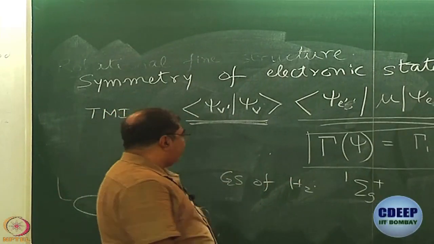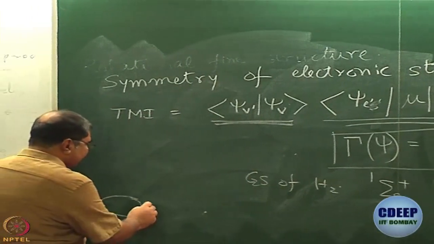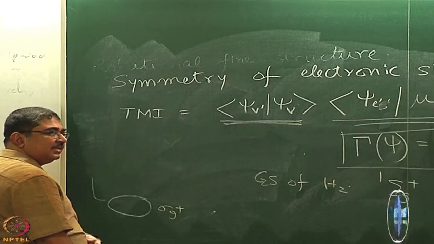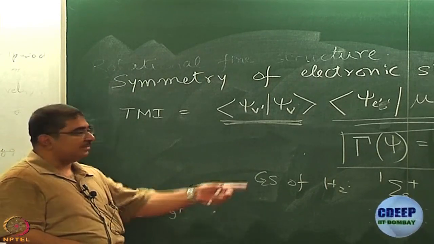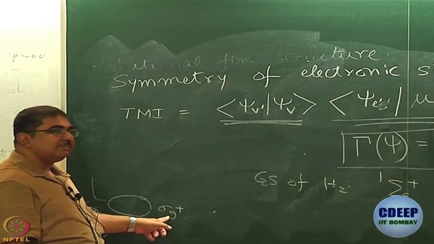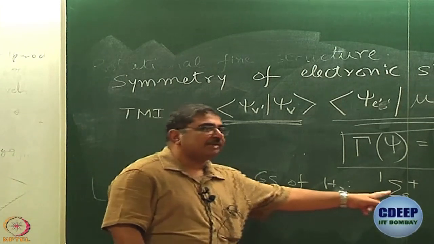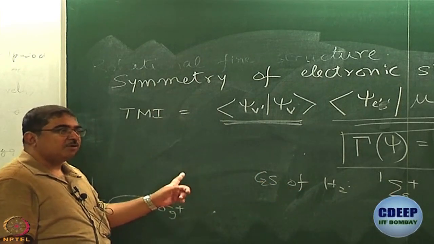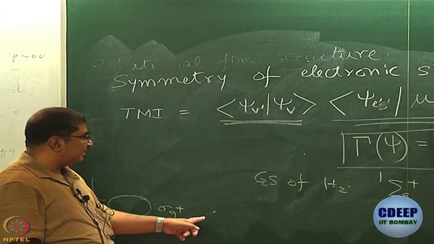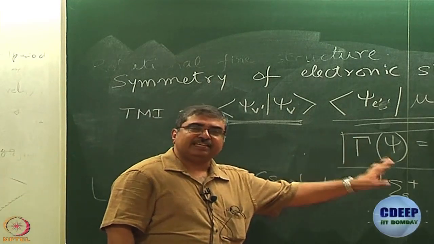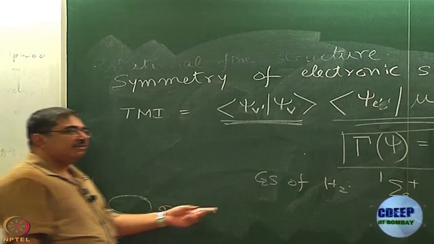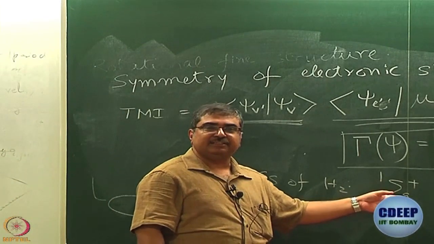Let us say, why is it singlet sigma g plus? Because the symmetry of this orbital is sigma g plus, right. Sigma g plus cross sigma g plus is like that. So, I have written this as small sigma g plus, and I have written this as capital sigma g plus. This is the convention we are going to follow. When we talk about orbitals, we will write small letters. When we talk about the state, we will write capital letters, okay.